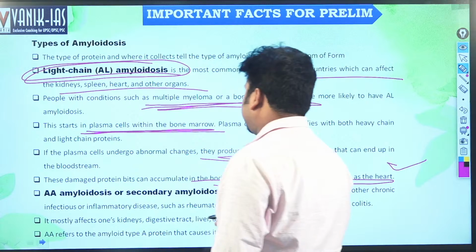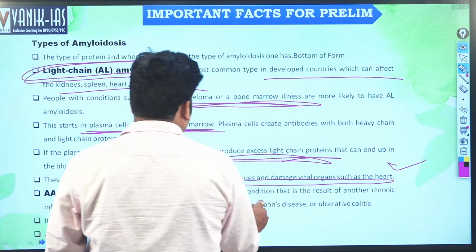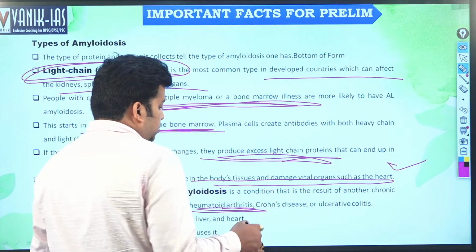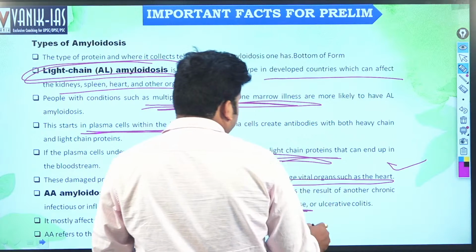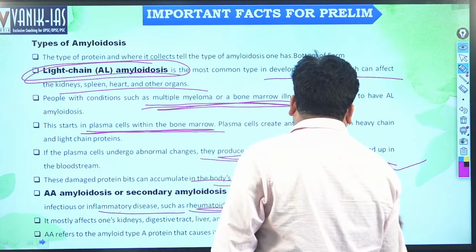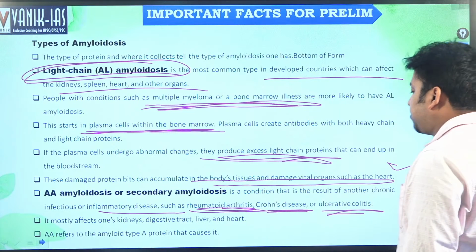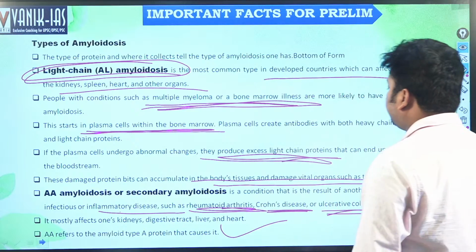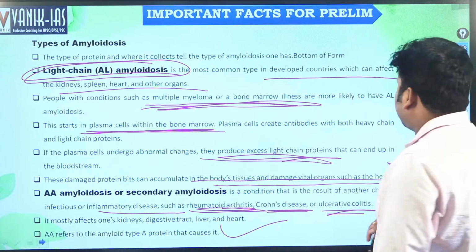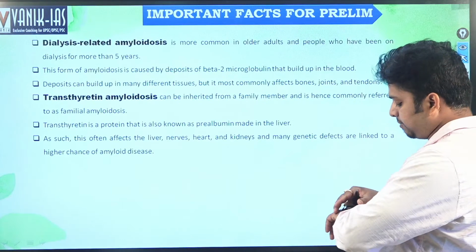The A refers to the amyloid type A protein that causes it, that is the deposition of the proteins over a particular organ, and that affects that organ.